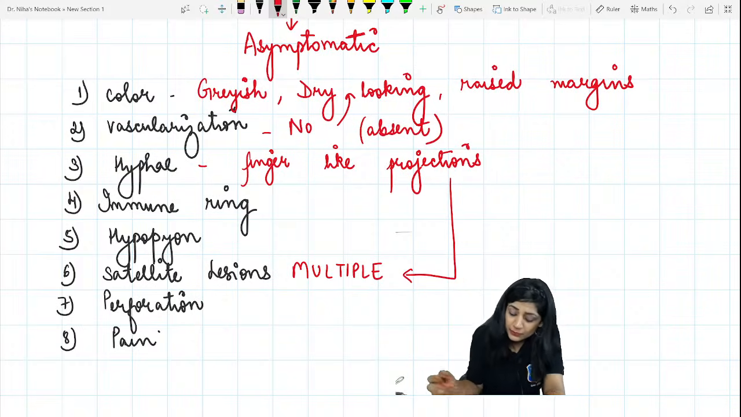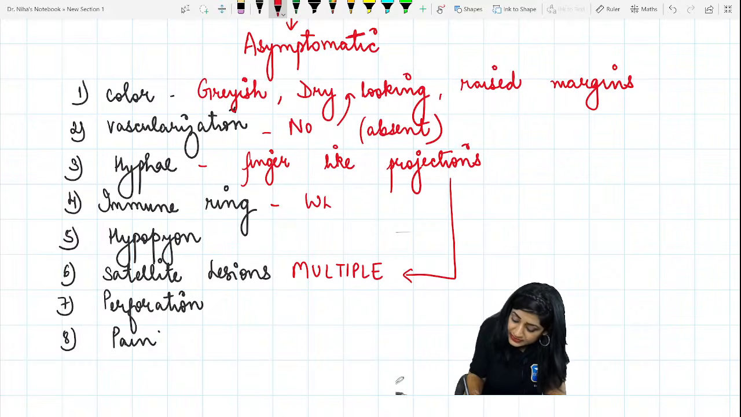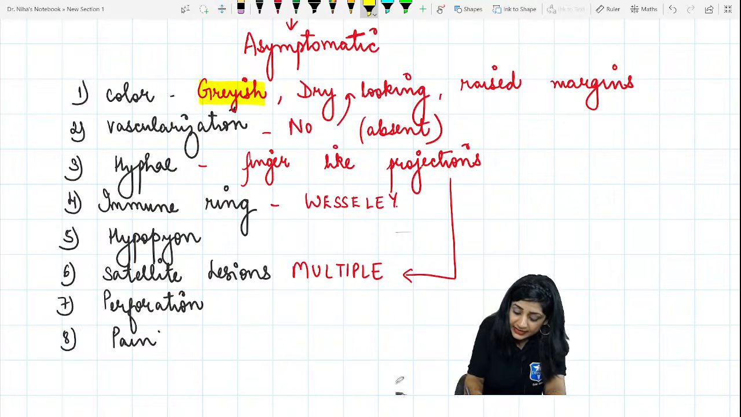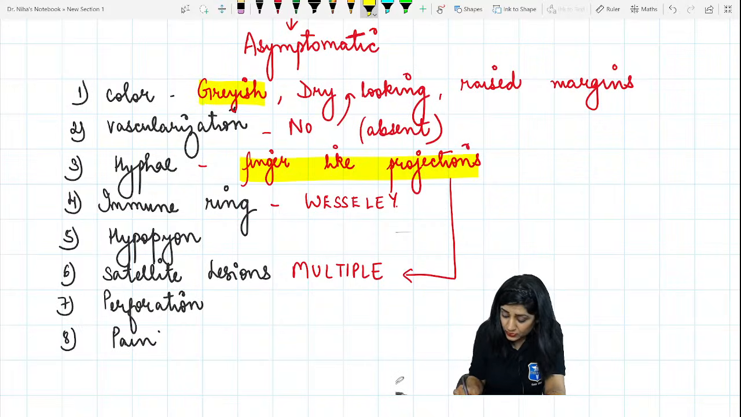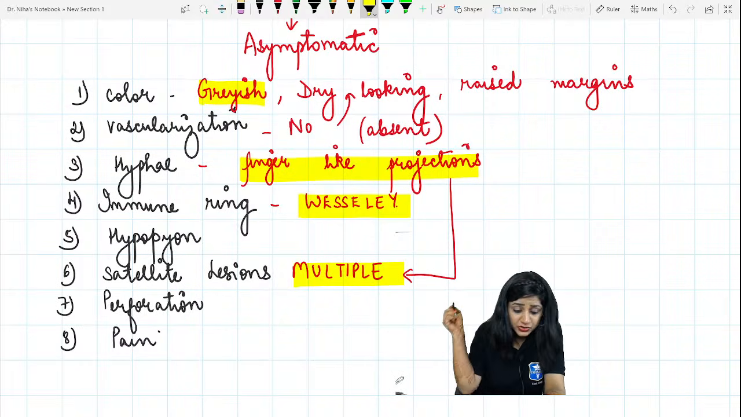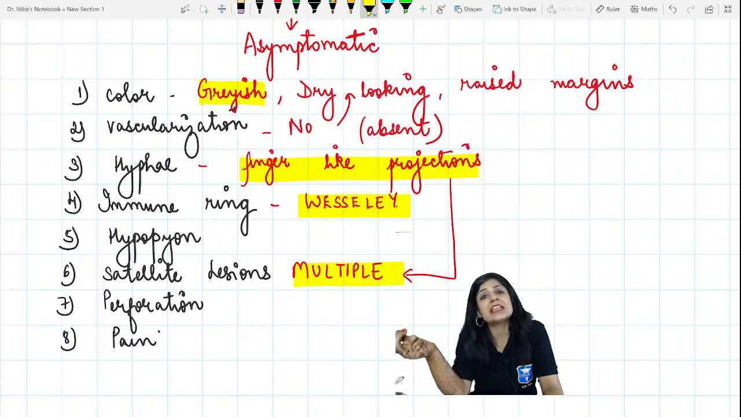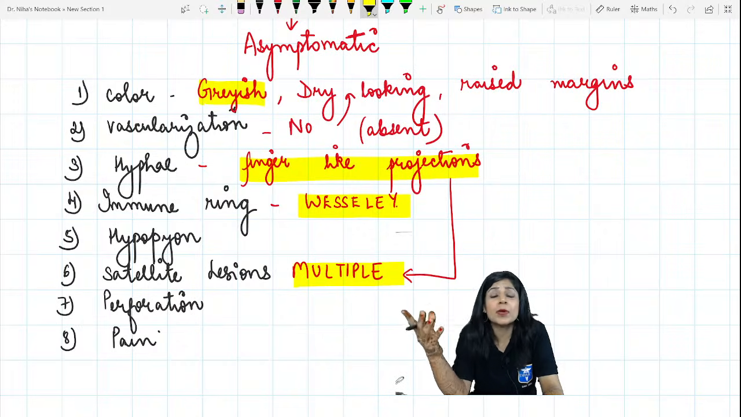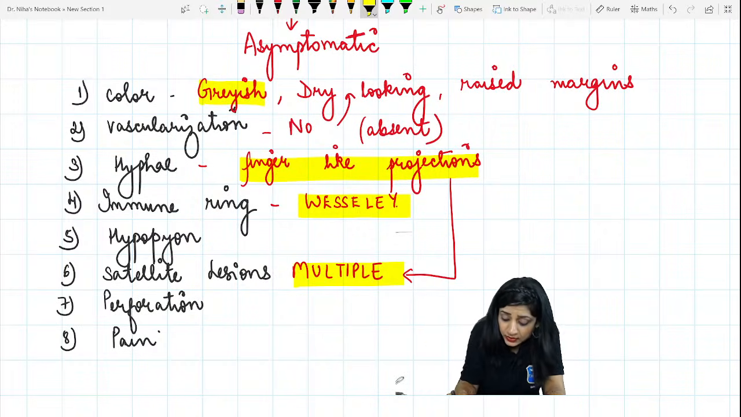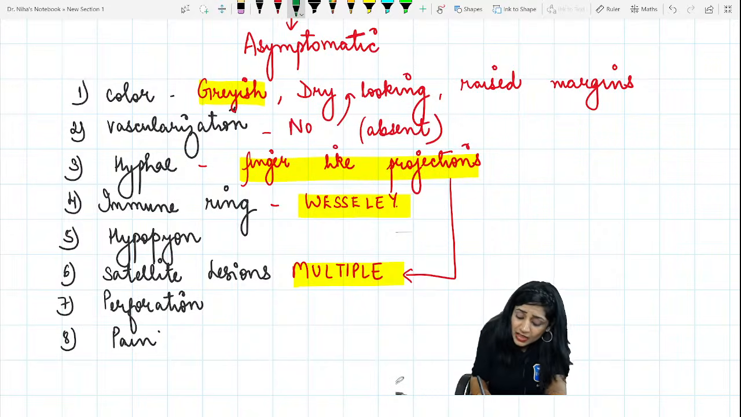What is the name of the immune ring? It is the immune ring of Wessely. Another important question is the immune ring of Wessely. Grayish, finger-like projections, Wessely ring, multiple satellite lesions. Yes, very good, Govind. Vascularization is the typical feature of bacterial ulcer. There we will get red one, acute red eye. Okay?